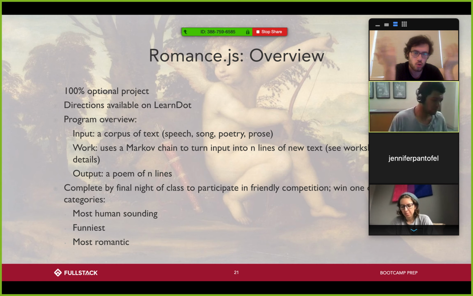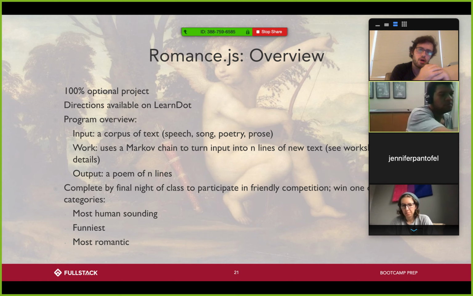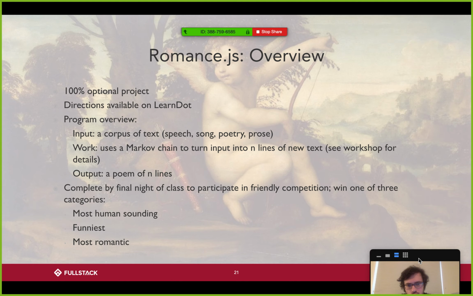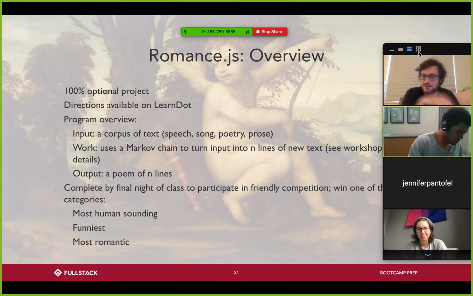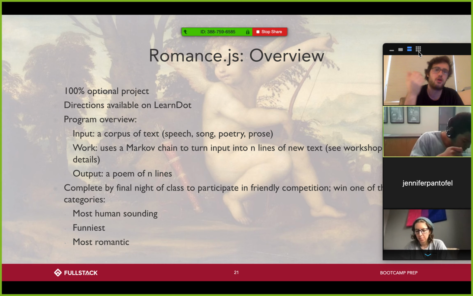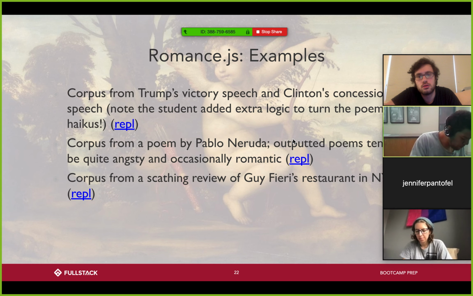So you complete this whenever you want. You could send me your work whenever you want. Obviously, I doubt any of you will do this tonight, but we're not going to do this category stuff. Sorry. But that's pretty much the project. Go look it up. The directions in Learn explain what a Markov chain is. It explains everything you need to do. If you have any questions, just let me know. So that's it.